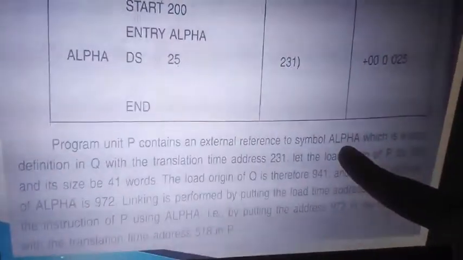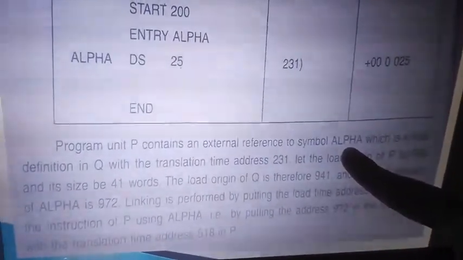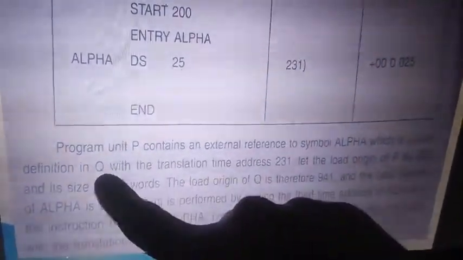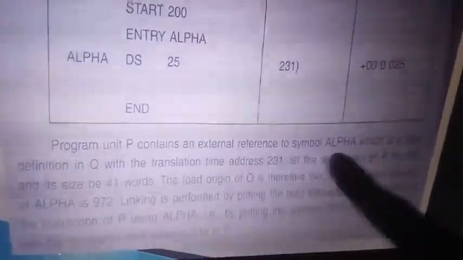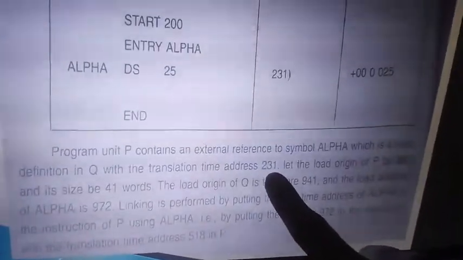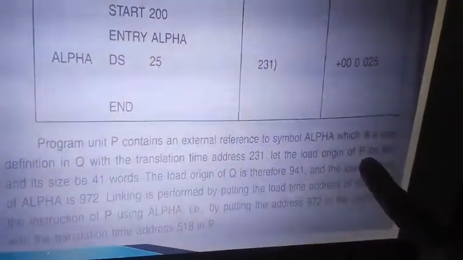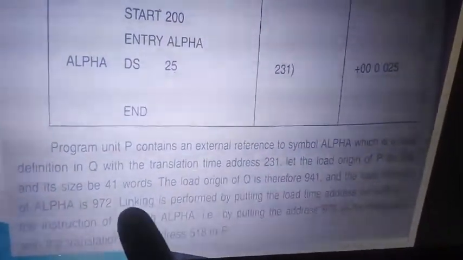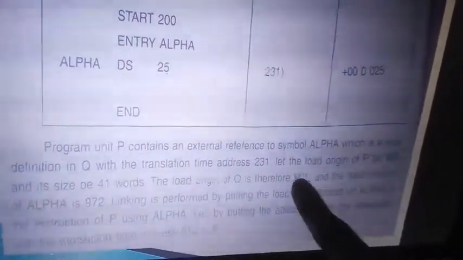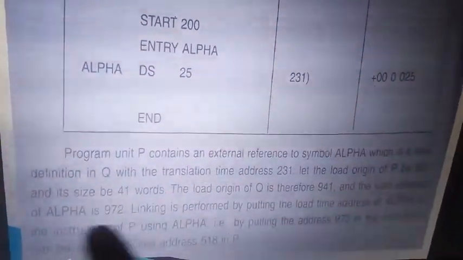You can see here P1 has the external reference alpha, right? Which is local in program Q, at location 9-231. P is stored from location 900 to 941, and Q is stored thereafter, from 941 to 972, where alpha is stored.